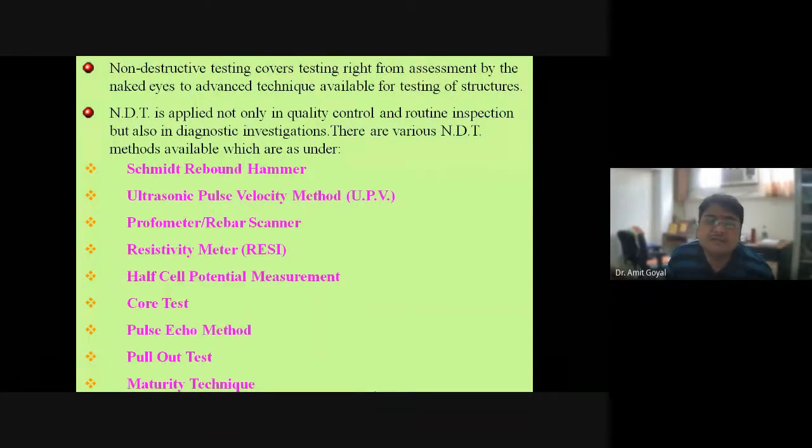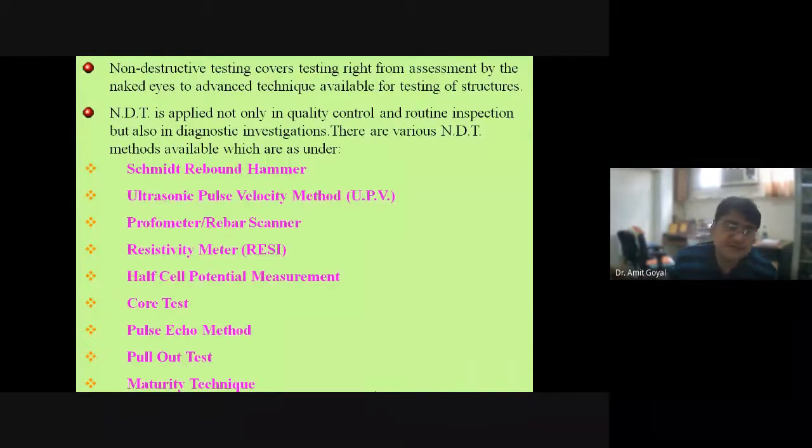Another kind of equipment is the profometer and rebar scanner. Here we have a digital profometer and digital rebar scanner. This rebar scanner is very handy and very effective equipment. By using the profometer and rebar scanner, you can find out the steel, the diameter of the steel, the cover of concrete, the position of stirrups, and the diameter of stirrups.